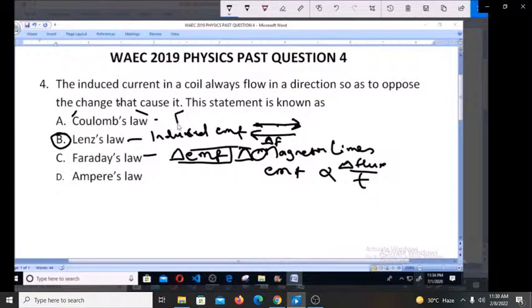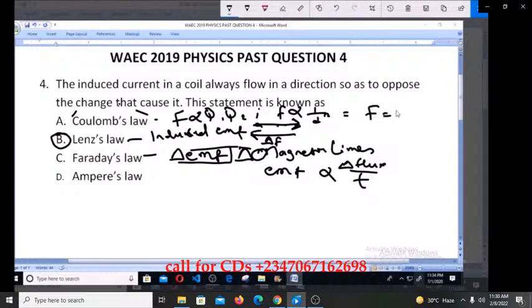So if you combine it, you have F equals K Q1 Q2 over D squared. So that is Coulomb's law.